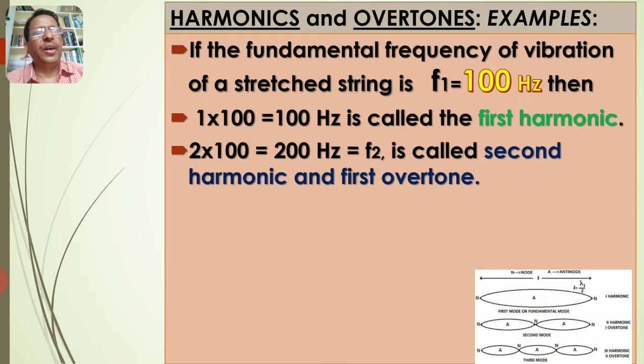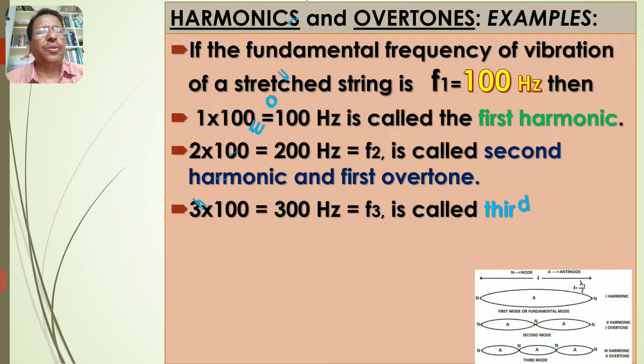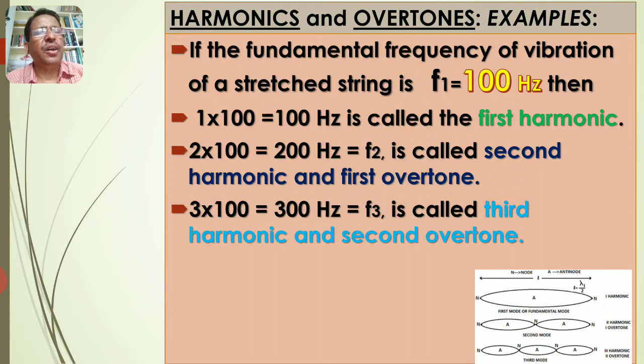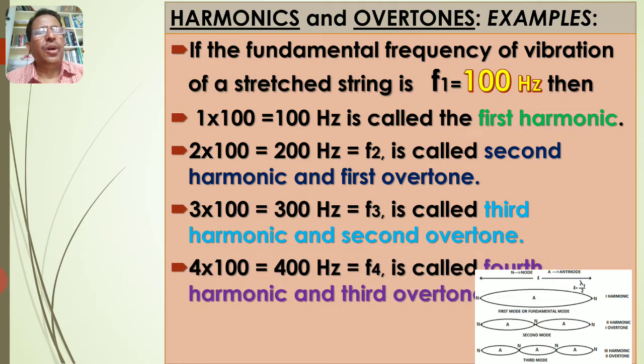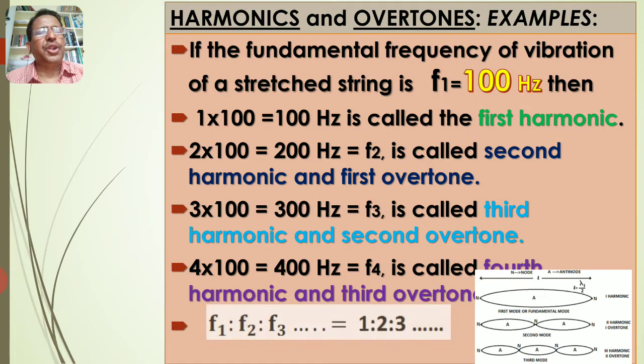And 2 × 100 = 200 Hz = F2 is called the second harmonic, and it is the first overtone. And 3 × 100 = 300 Hz = F3 is called the third harmonic and second overtone. 4 × 100 = 400 Hz = F4 is called the fourth harmonic and third overtone. In general, we can write F1 : F2 : F3 : F4 etc. = 1 : 2 : 3 : 4 etc.